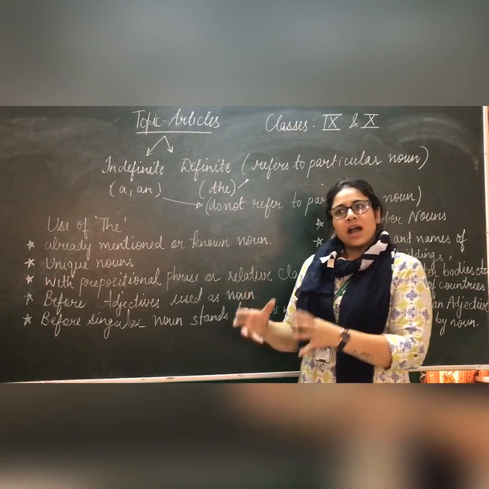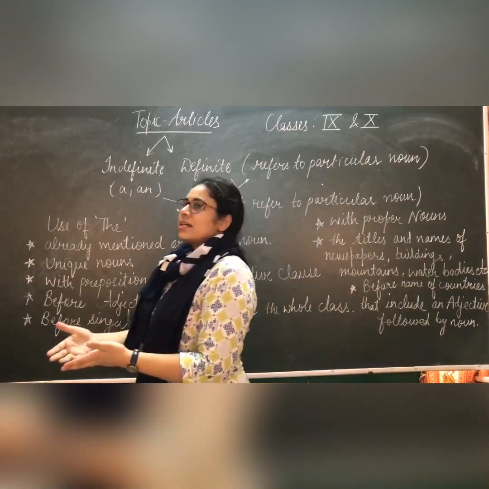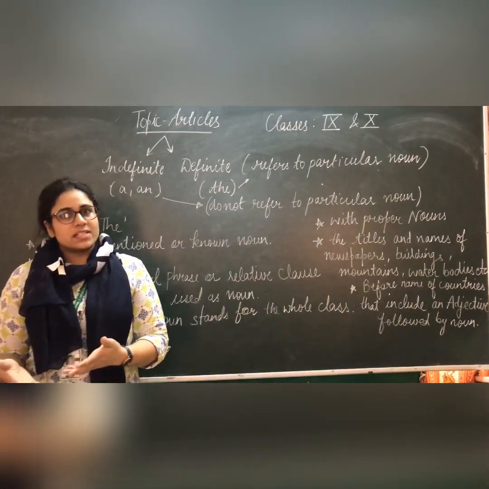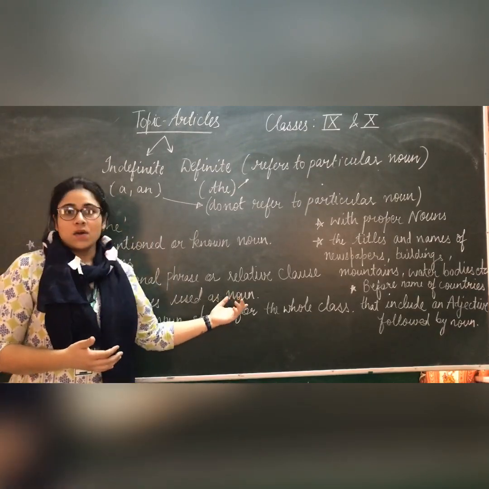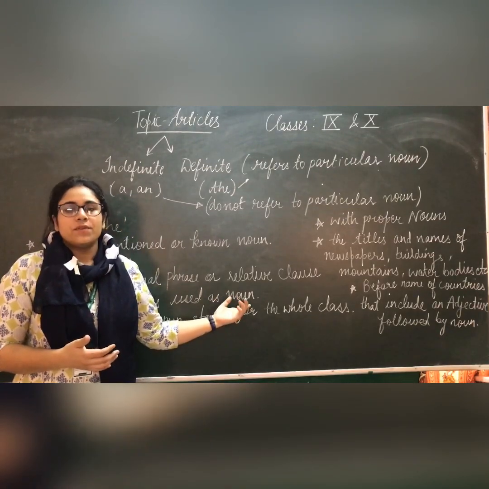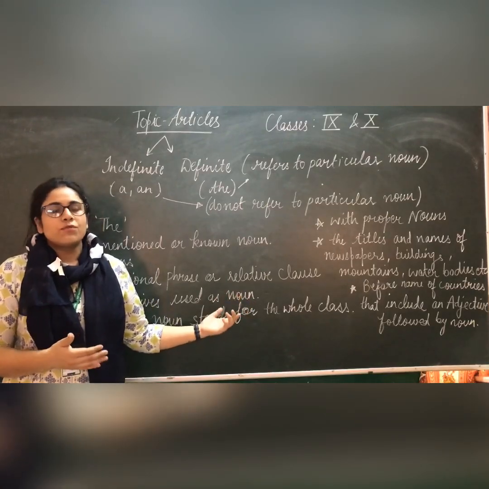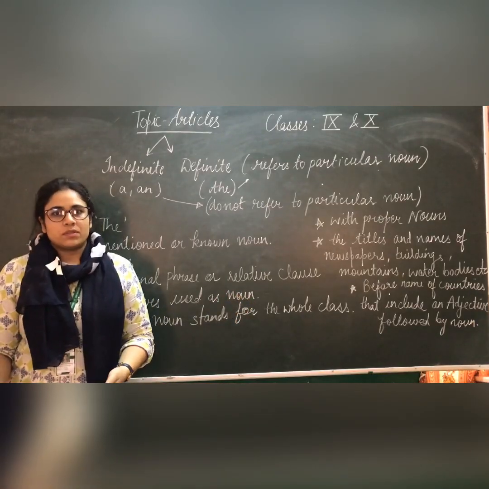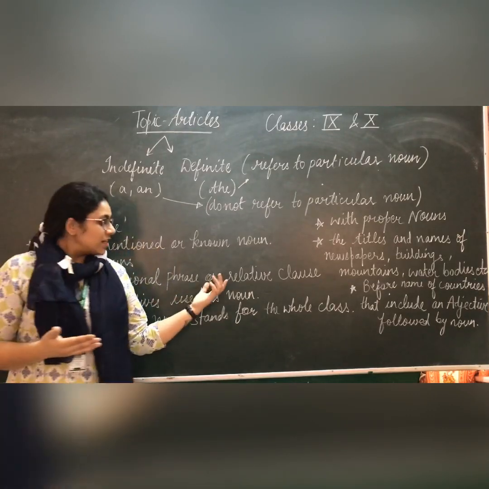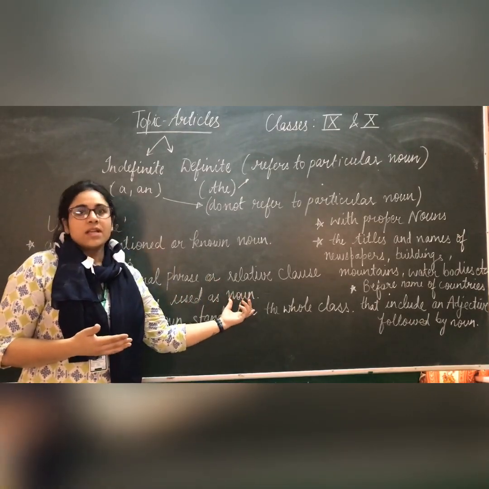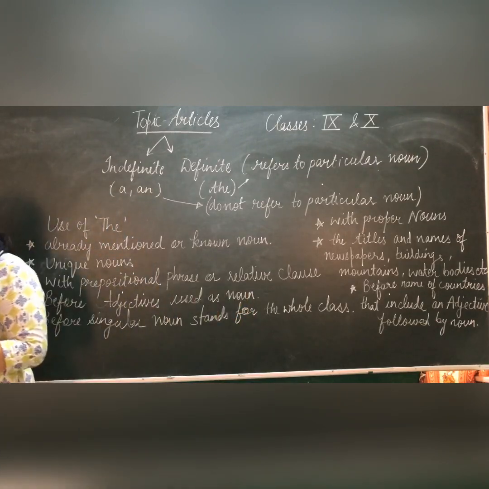Here young is an adjective, but we are using it as a noun for the young generation. We are using the word old for aged people. Clear? So when we are using adjectives as nouns, we again use the.